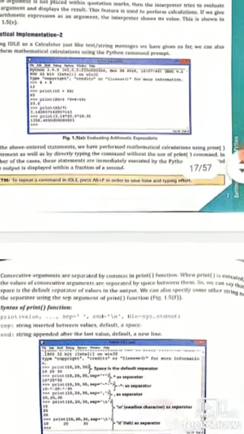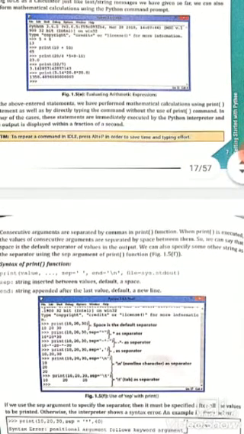Consecutive arguments are separated by commas in the print function. When print is executed, the values of consecutive arguments are separated by a space between them. So we can say that space is the default separator of values in the output. We can also specify some other string as the separator using the sep argument of the print function.